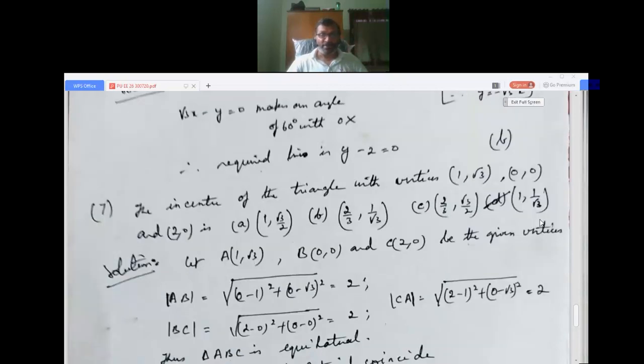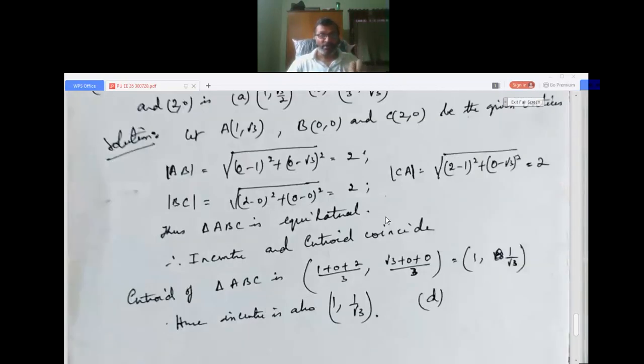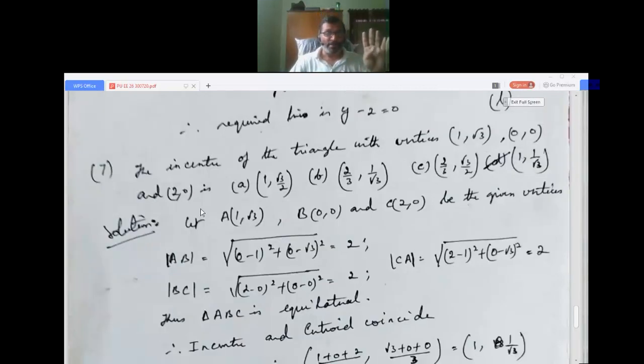So we have to find the incenter of the triangle, but in an equilateral triangle, incenter is equal to centroid. Remember, we found that it is an equilateral triangle. In an equilateral triangle, incenter and centroid coincide. So the centroid of the triangle (x1, y1), (x2, y2), (x3, y3) is (x1 plus x2 plus x3) by 3, (y1 plus y2 plus y3) by 3.